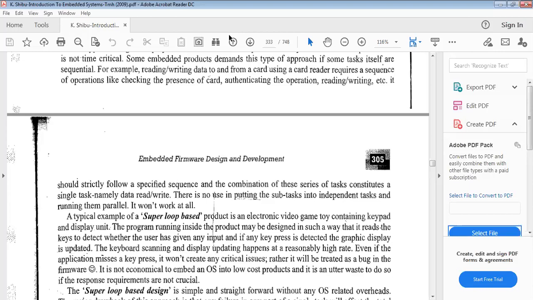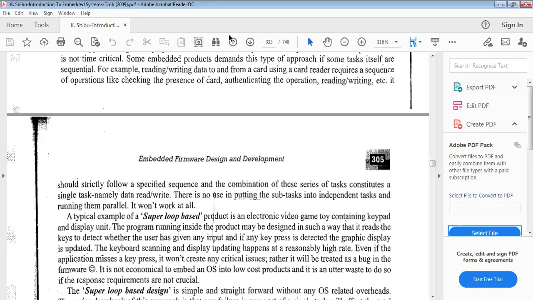There are some corrective measures also. The best advised option to use is interrupts. Especially for the super loop based approach, the best advantage when considering external inputs is taking them as interrupts. That is the point here. The best advised option is to use interrupts for external events requiring real-time attention.